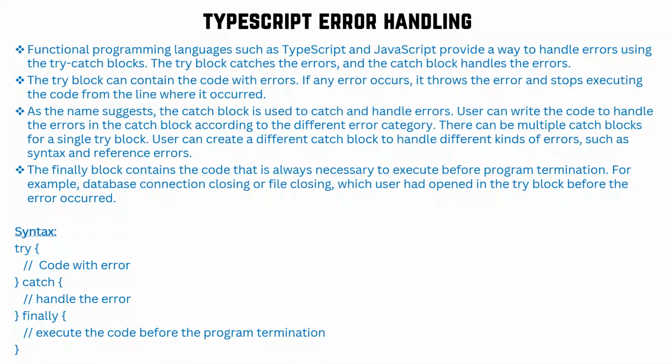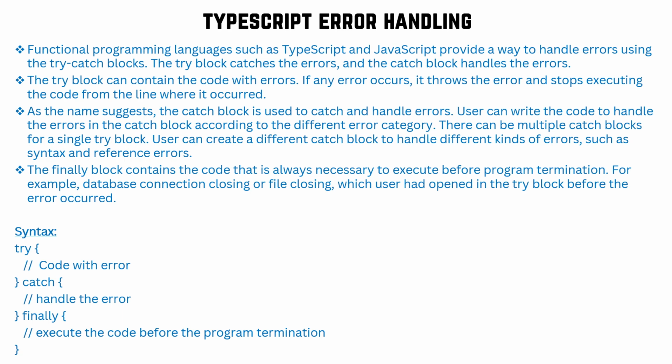But what is the main difference between try catch and finally block? The try catch block will try to handle the error in case an error is coming. In case there is no error, your catch block will be completely ignored. But your finally block will always be executed irrespective of whether an error is coming or not.